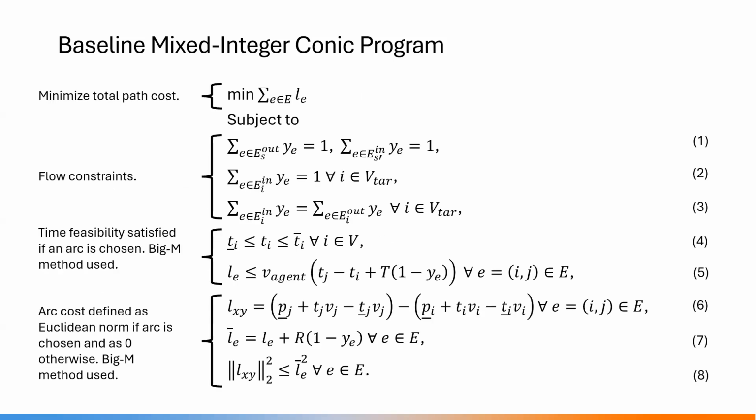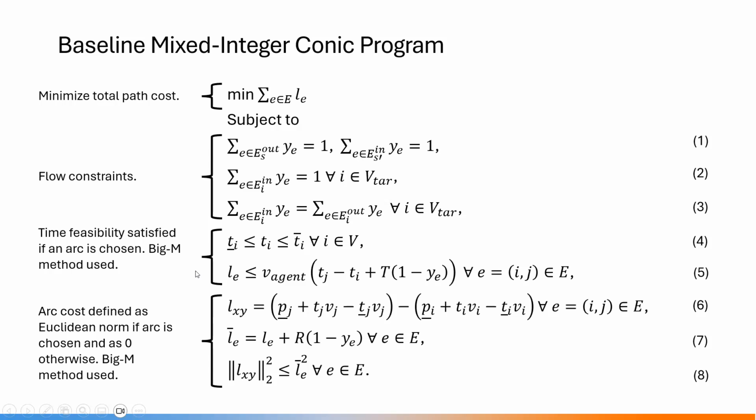The formulation is as follows. The objective is to minimize the total path cost. The first few constraints are flow constraints, which ensure that the agent tour starts and ends at the depot and that it visits each node exactly once. The flow conservation constraints ensure that the flow into a target node is equal to the flow out of the target node. Then there are the time feasibility constraints.